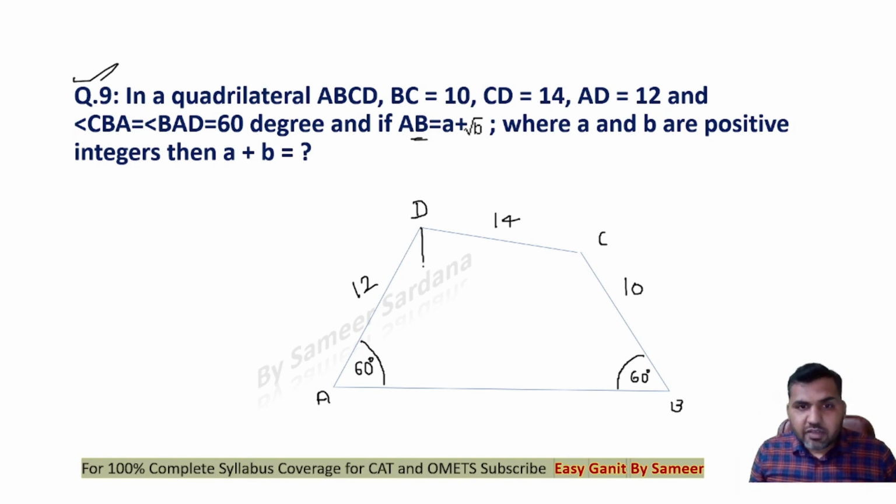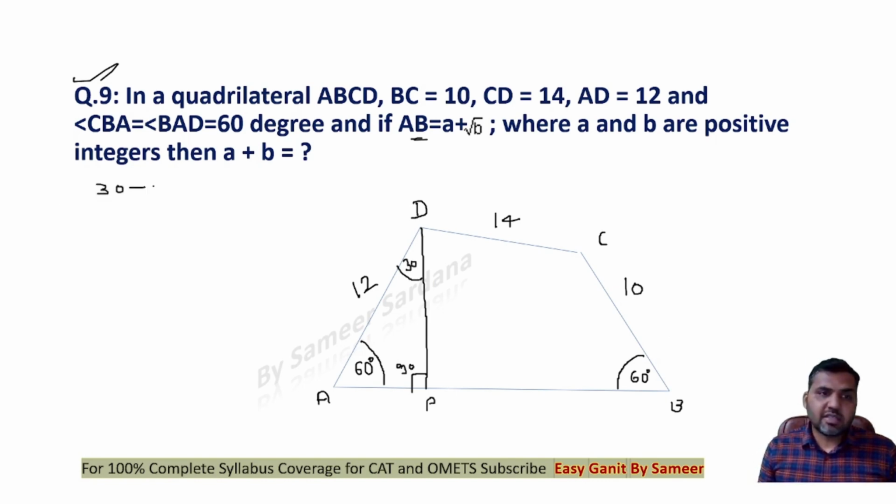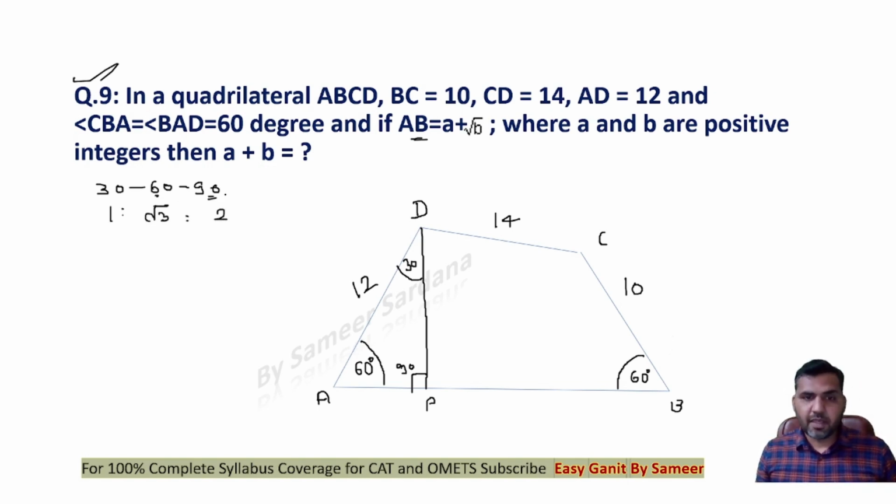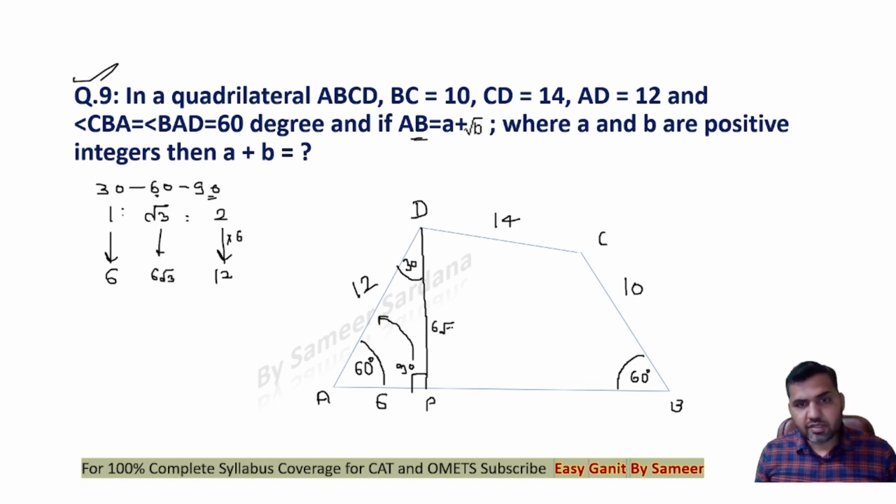You can see that if I drop a perpendicular from the point D on AB, let's say this is P, now this angle is 90 degrees. This angle would be 30 degrees. Now we know that in a 30, 60, 90 triangle, the side ratio is 1 : root 3 : 2. The side opposite to 30 is 1, opposite to 60 is root 3, opposite to 90 is 2. Now the side opposite to 90 is given to me as 12. That is 6 times 2. So can I say that the side opposite to 30 will be 6? So this length will be 6, and the side opposite to 60 degrees would be 6 root 3. So this length will be 6 root 3.